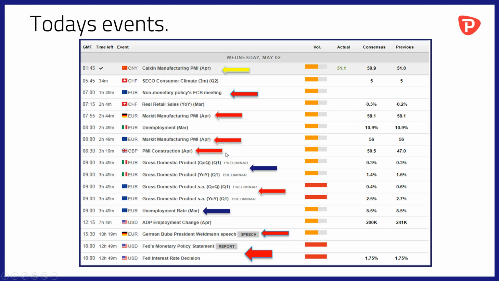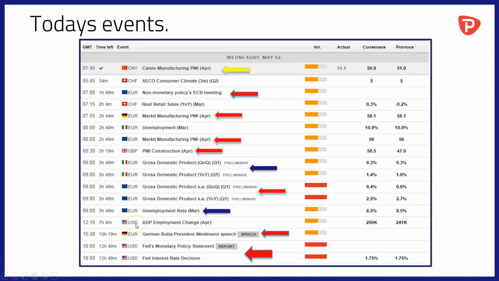Construction is quite a key sector here in the UK, and certainly as far as sentiment is concerned, this should have some kind of directional influence on the pound. At 9 AM we'll have gross domestic product for the first quarter out of Italy, but that'll be overshadowed at the same time by the release of GDP data for Q1 from the wider Eurozone. And at the same time we'll have unemployment data from the Eurozone for the month of March.